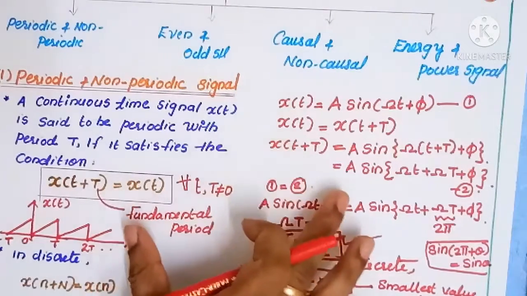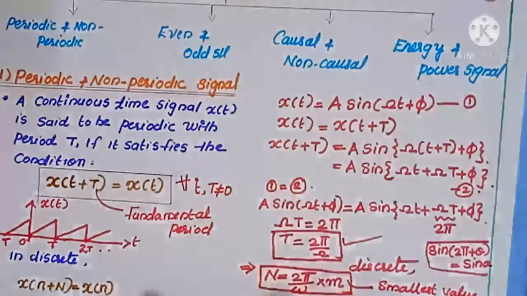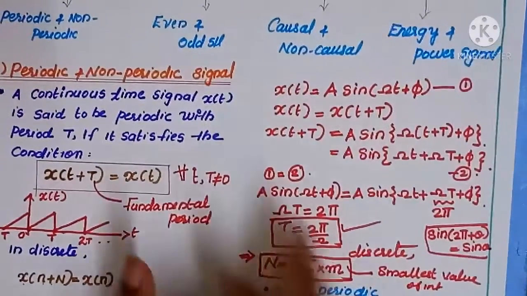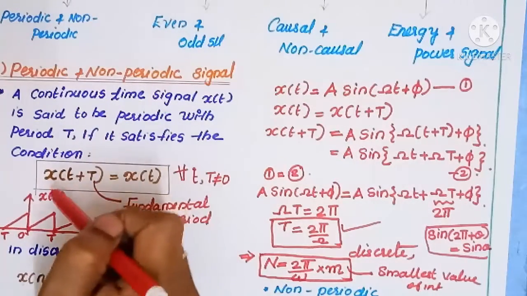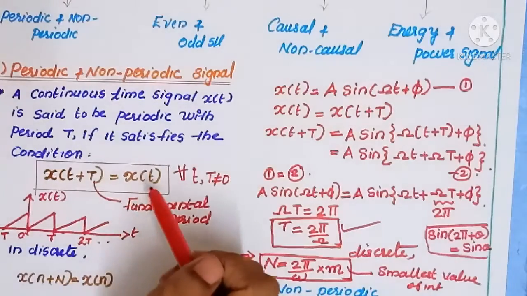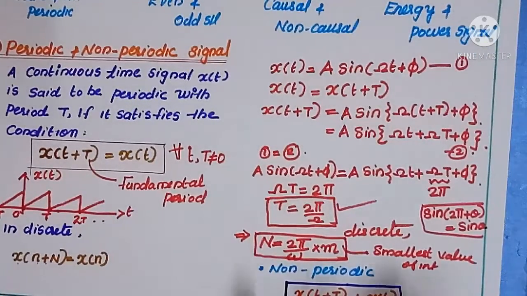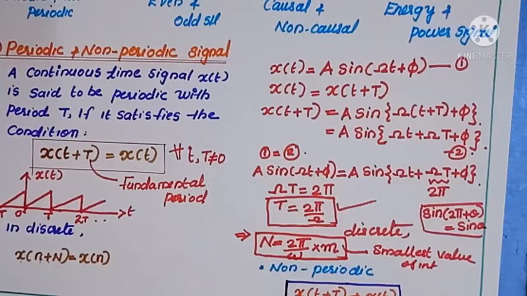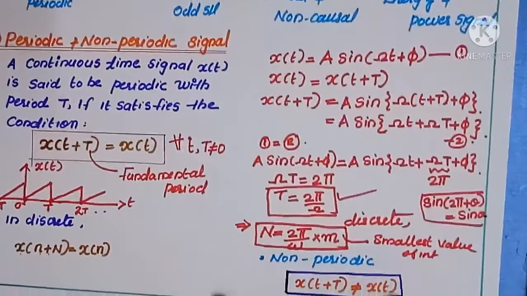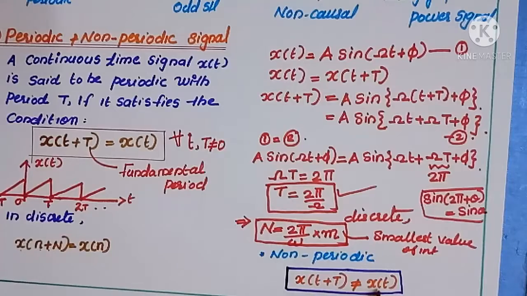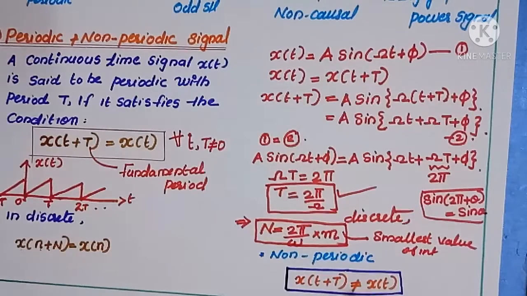So these are the details about periodic signals. The condition of a periodic signal is x(t+T) should be equal to x(t). Then what is meant by a non-periodic signal? If x(t+T) is not equal to x(t), that means the signal is not repeating at regular intervals of time, then that signal is called a non-periodic signal.